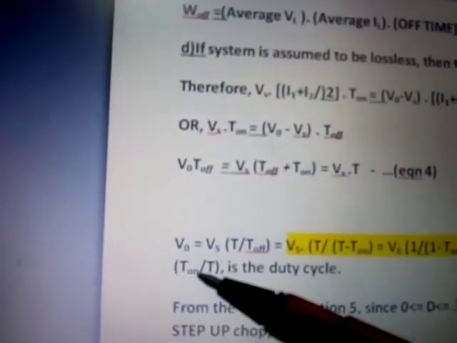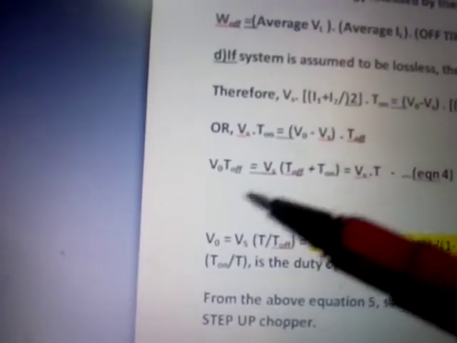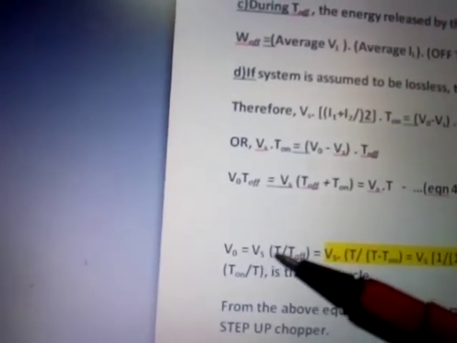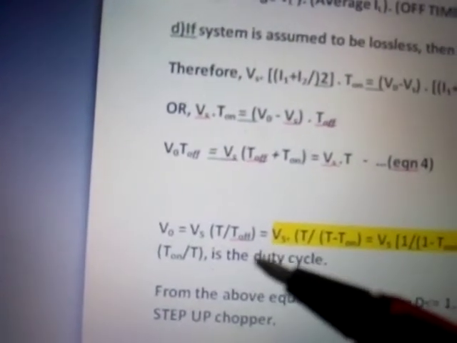Source voltage into T by T off. We know that T off is always lesser than T, because T is nothing but T on plus T off. So output voltage will always be more than the input voltage.